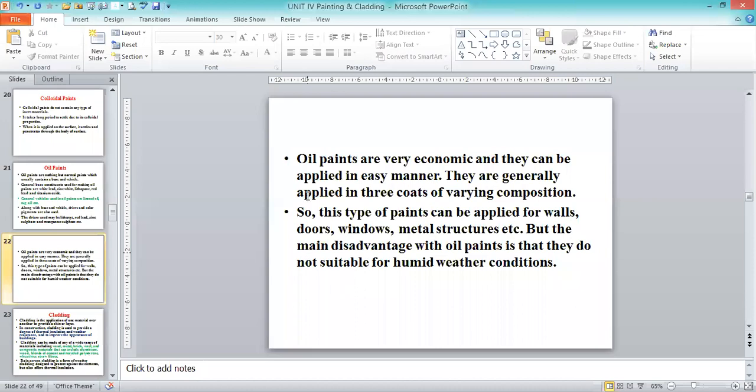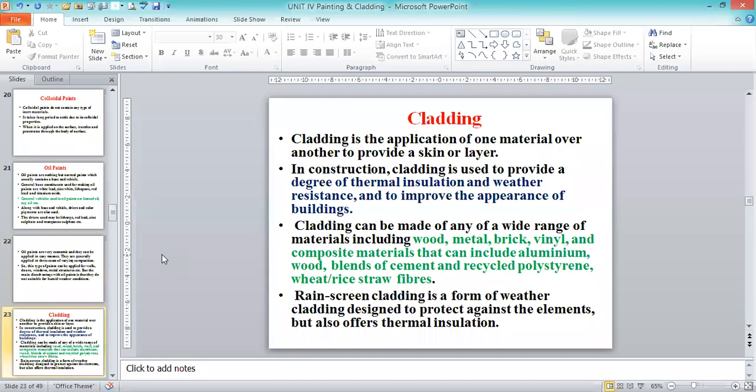This is about painting. The next topic is cladding. This is also one of the important topics in building construction, or we can say an advanced topic. Cladding is a very interesting topic in building construction. What is cladding and what are the different types of cladding? Nowadays, almost all external buildings are provided with covering surfaces. That is known as cladding.